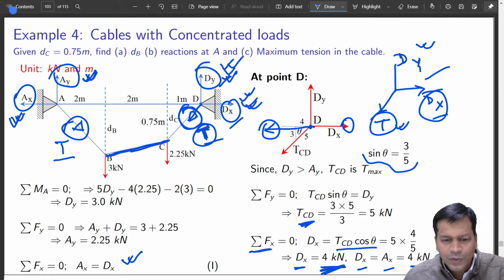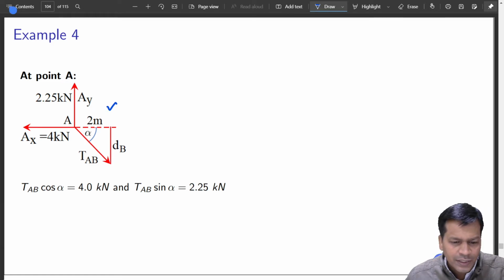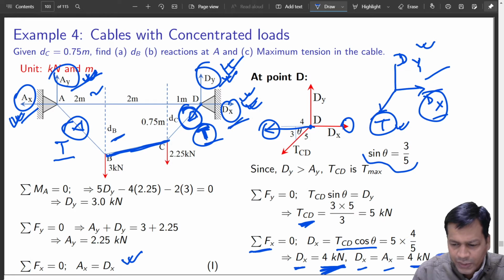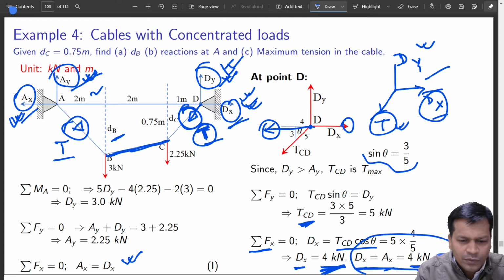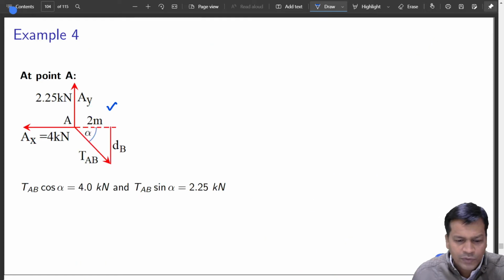So anyway, that is how. And now we'll consider point A. Let me translate everything here. So this was 2 meters. This is dB, which is unknown. We still don't know this. AY is known, AX is known. AX is equal to DX, we have already established from here. AX and AY are known, 4 kilonewton and 2.25 kilonewton.